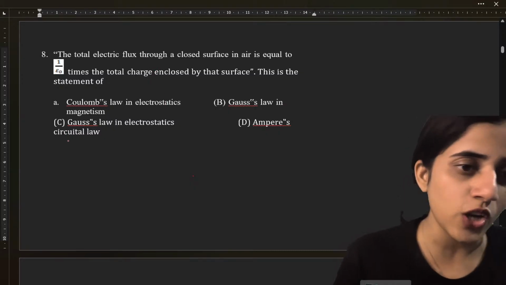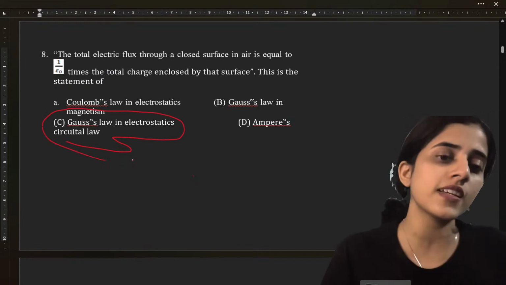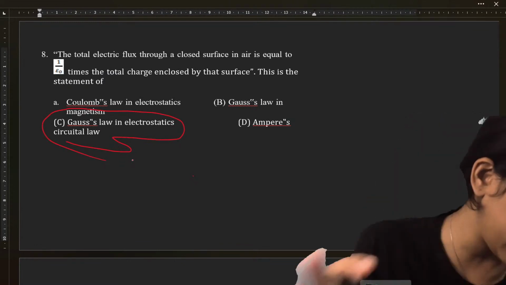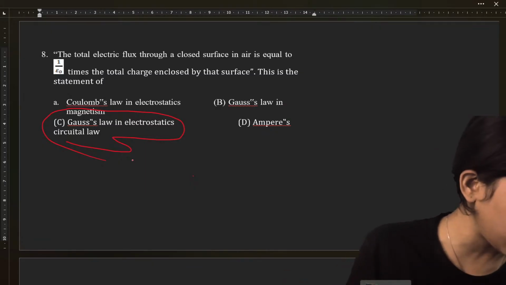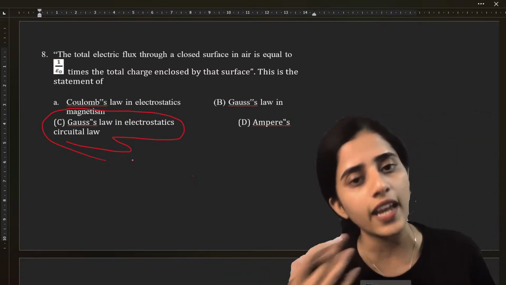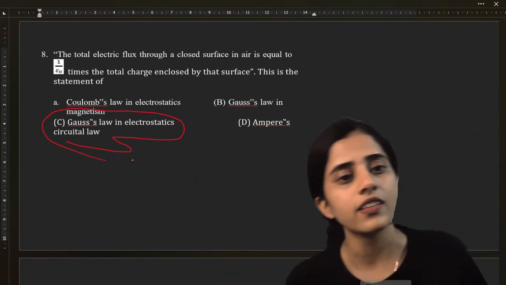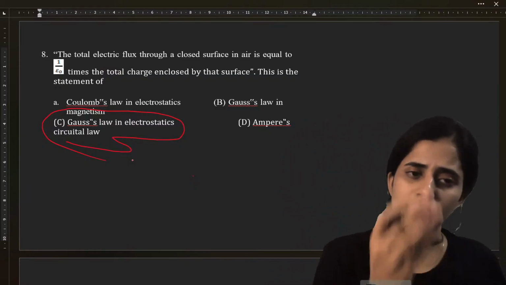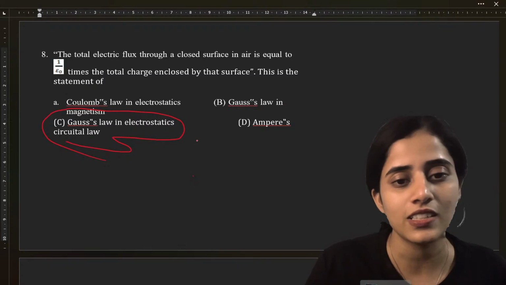What is the answer? Yes, all those who said C, you can put a mark in your pocket. The answer is Gauss law in electrostatics. Very good. Why Gauss law? What does Gauss law say? The total electric flux through any closed surface is equal to the total charge that encloses it. The same statement, obviously. Next question.